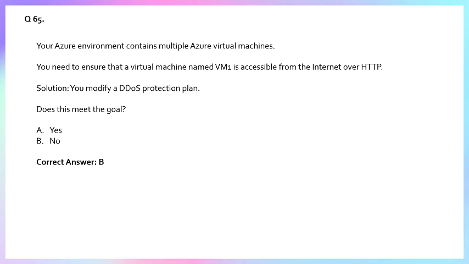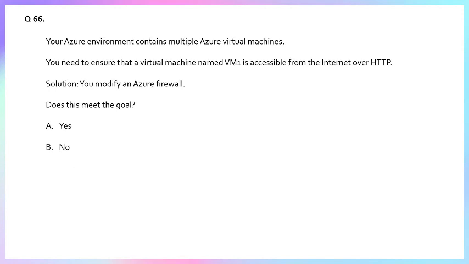the DDoS protection plan. So that did not meet our goal. As I already explained, to make your VM accessible over the internet, you need to make the IP public, and apart from this, you have to check the NSG.